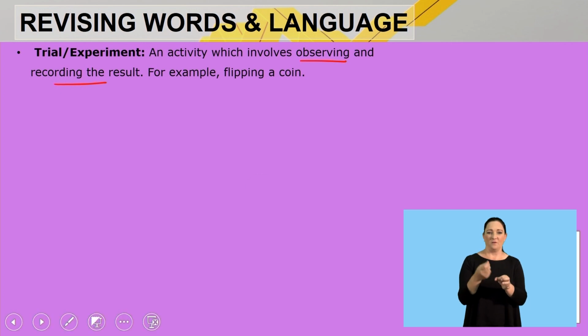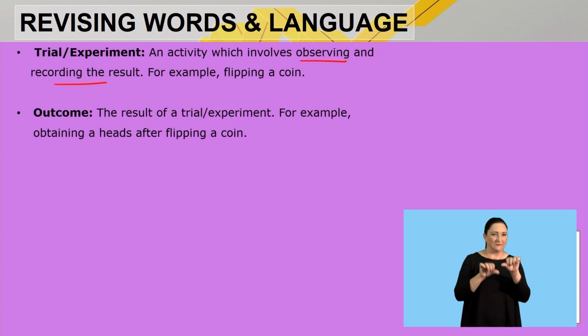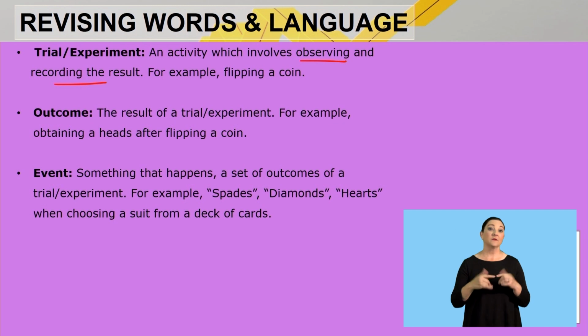Then the outcome is the result of a trial or experiment, for example, obtaining heads after you flip the coin. So we have a trial, flipping a coin, and the outcome can either be heads or tails. The event is something that happens, a set of outcomes of a trial, for example, spades, diamonds, hearts, when choosing a suit from a deck of cards.